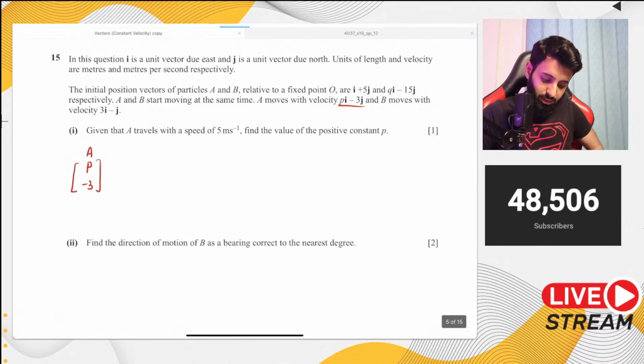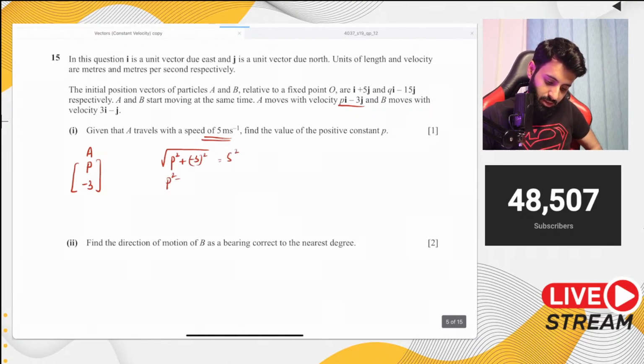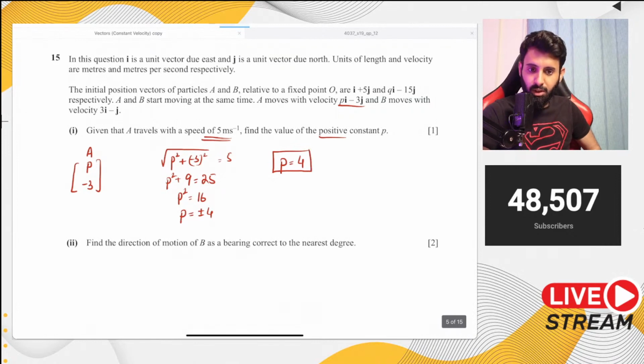Now, since we're given the speed, it's the magnitude of the velocity vector that's equal to speed. So the square root of p squared plus minus 3 squared equals 5, so we square both sides. So p squared plus 9 equals 25. p squared is going to be equal to 16, which means p is equal to plus or minus 4. Since the question is categorically asking for the positive constant, p equals 4 is the final answer.